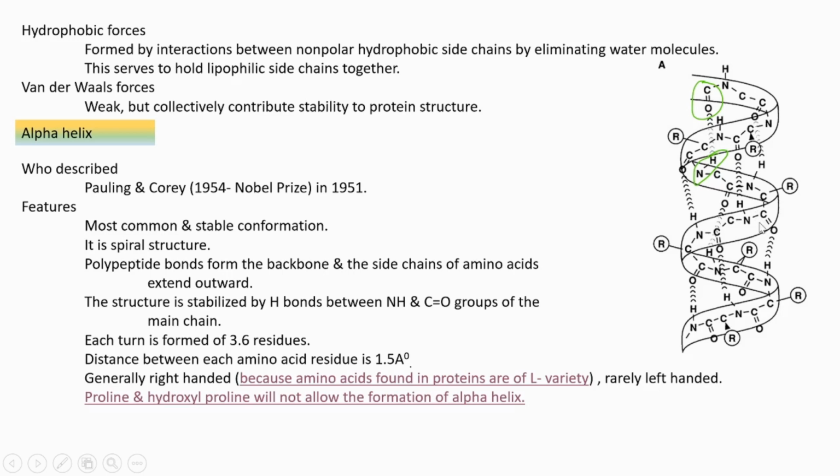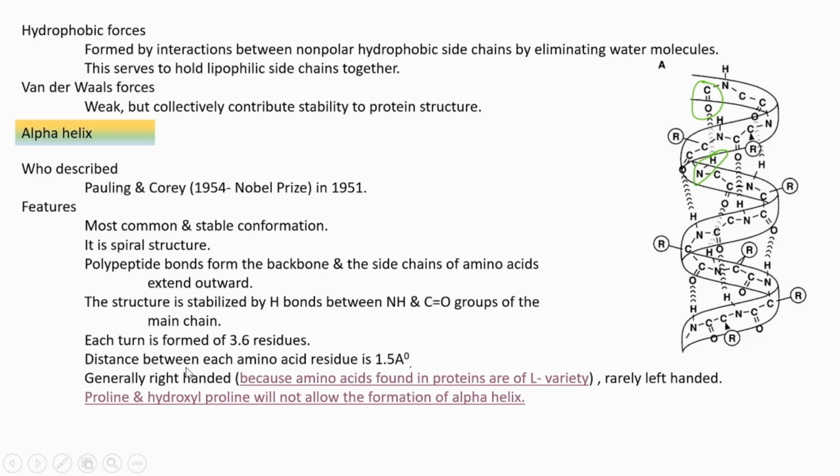And here polypeptide bonds form the backbone, and the side chains of amino acids extend outward. And this structure is stabilized by hydrogen bonds. We can see that hydrogen bonds are forming between the NH group and CO groups of the main chain. And in each turn, how many amino acid residues are present? 3.6 amino acid residues are present.